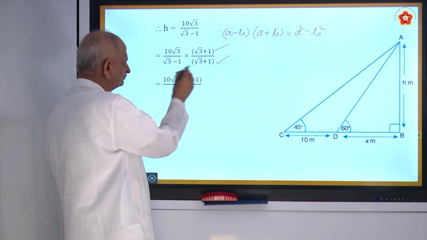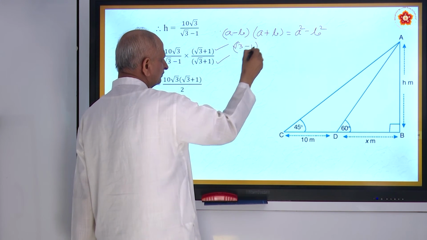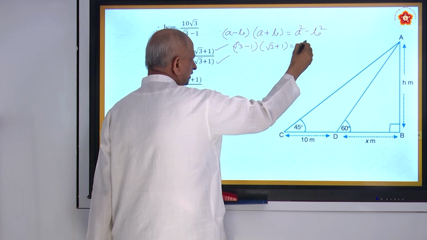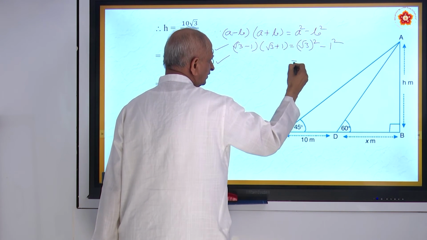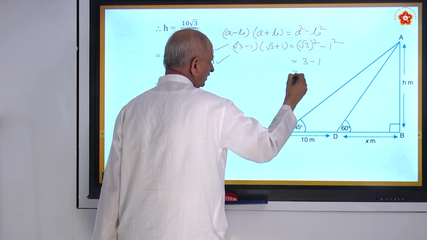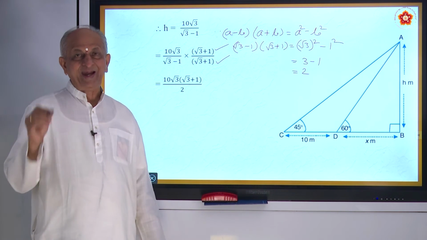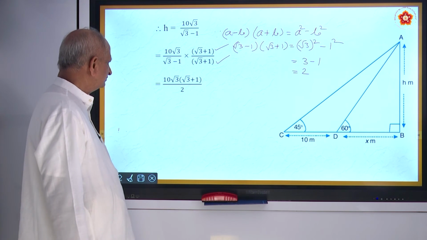How do you get 2? See here, it is root 3 minus 1 into root 3 plus 1 is equal to root 3 squared minus 1 squared. 3 minus 1, that is 2. That is how you got 2 here. That is called rationalizing the denominator. You have studied already.